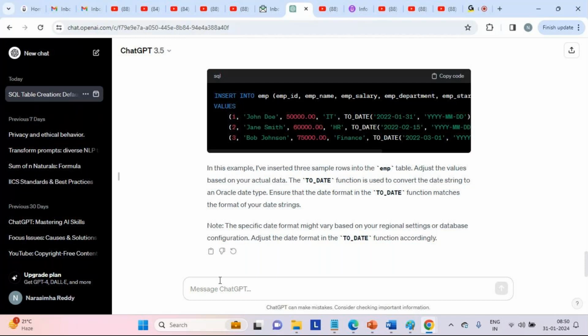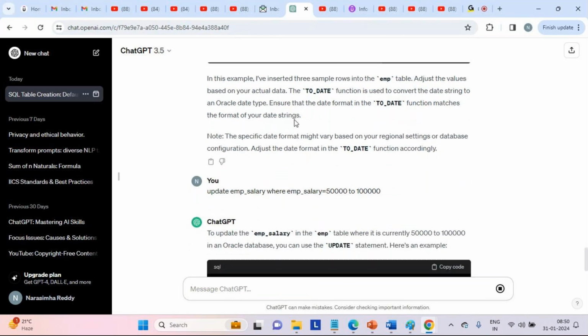So similarly, let us say update employee salary from 50,000 to, let's say, 80,000. So update emp_salary where emp salary equals 50,000 to 1 lakh or whatever, right? So let us see whether it works or not.